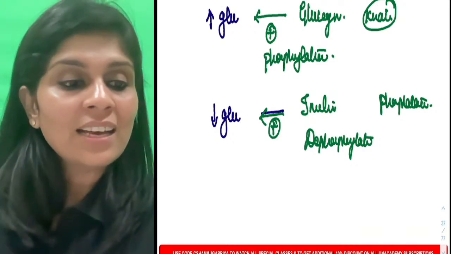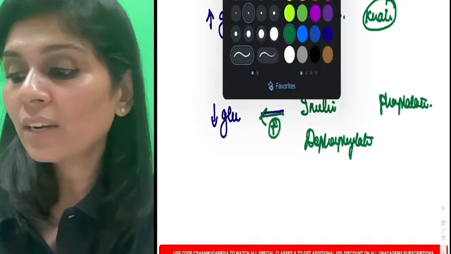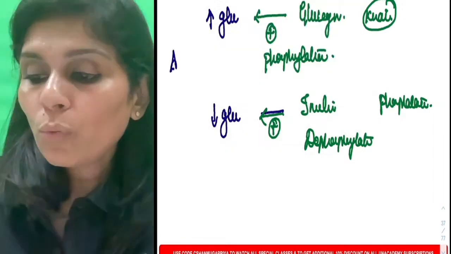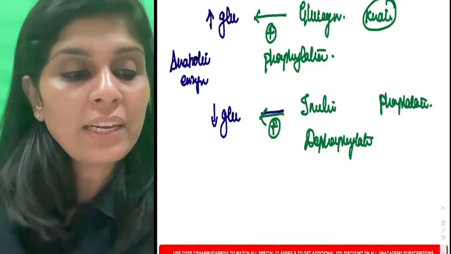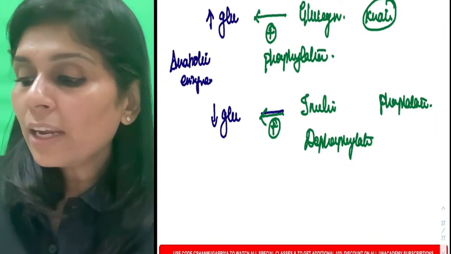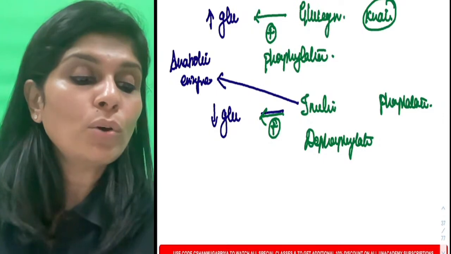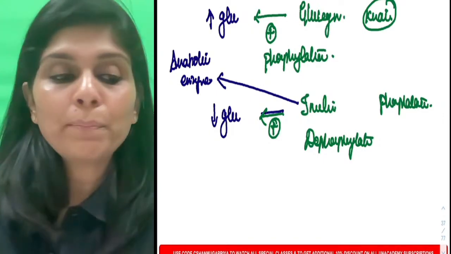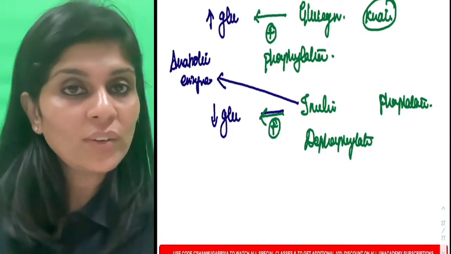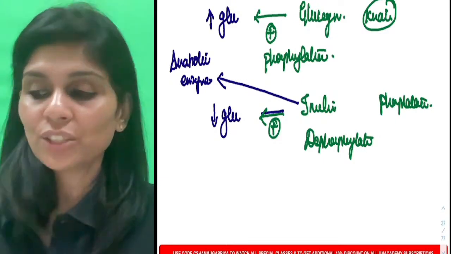In that case, is it an anabolic enzyme or a catabolic enzyme? So what if it's an anabolic enzyme? Can anybody answer this? Anabolic enzymes will be stimulated by which hormone? All anabolic enzymes will be stimulated by insulin, which is an anabolic hormone. So all anabolic enzymes will get stimulated by dephosphorylation. Do you understand this? All anabolic enzymes get stimulated by dephosphorylation.